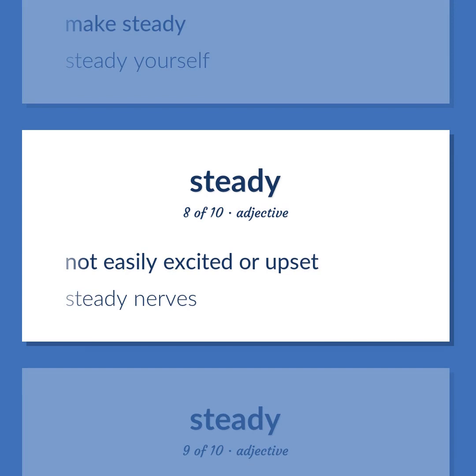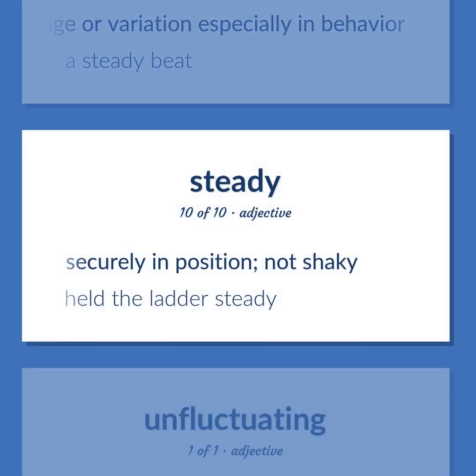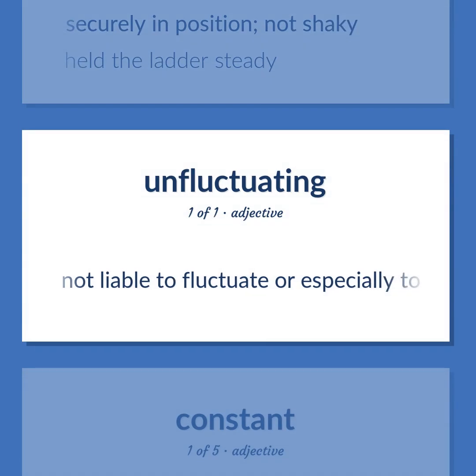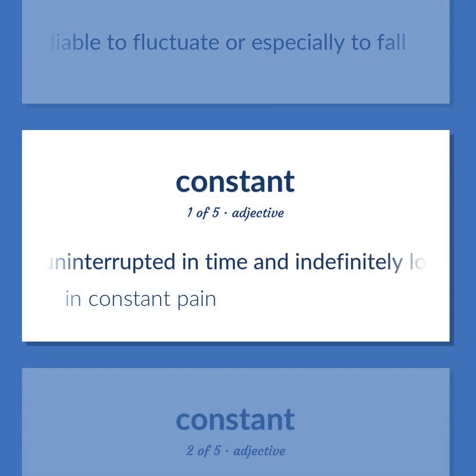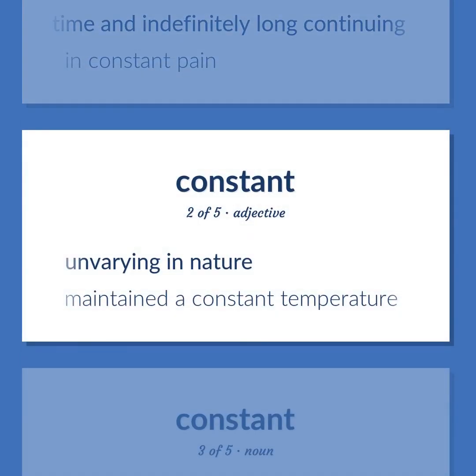Not easily excited or upset. Steady nerves. Not subject to change or variation, especially in behavior. A steady beat. Securely in position, not shaky. Held the ladder steady. Not liable to fluctuate or especially to fall. Uninterrupted in time and indefinitely long continuing. In constant pain. Unvarying in nature. Maintained a constant temperature.